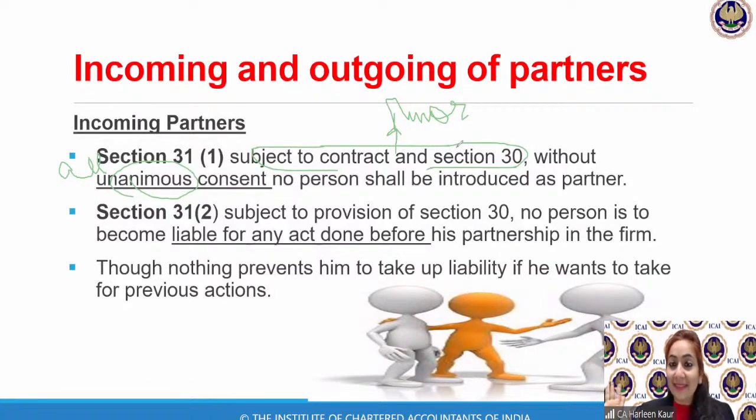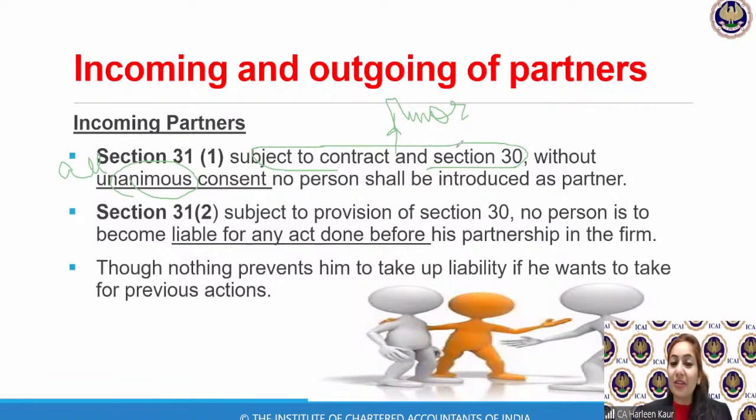Simple. He brought capital, what happened, he had tea, what did they do after that, how the minor was engaged. These are just the mindsets that come into your mind. But what you have to remember is what is given under Section 30, subsections 1, 2, 3, 4, 5, 6, 7, 8, 9. That's it. So you have to learn it. Those who ask me, ma'am, do we have to learn it? Yes, you have to learn it.